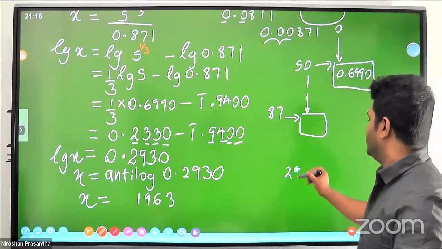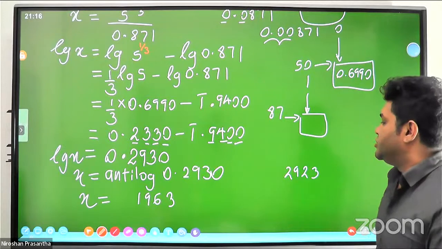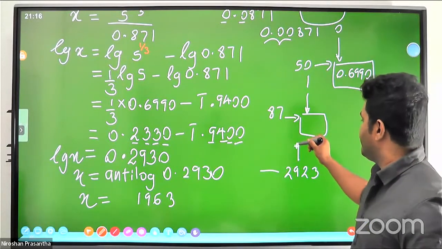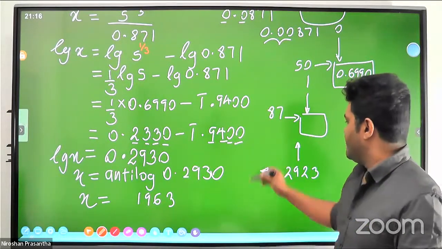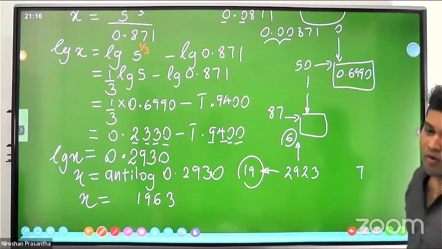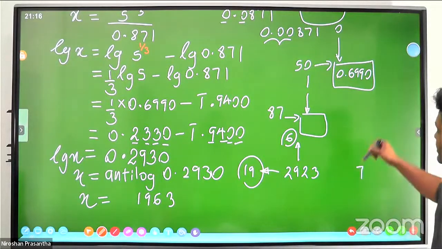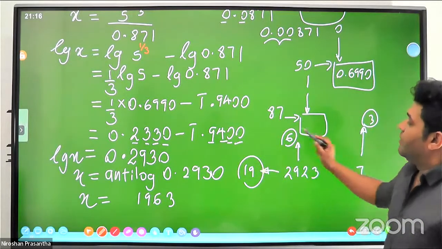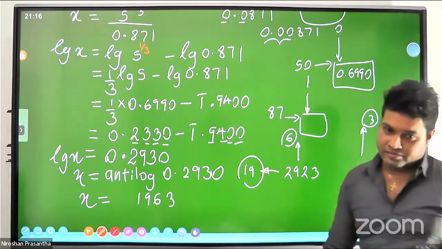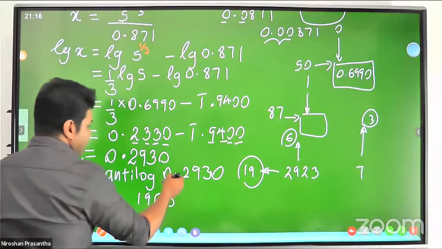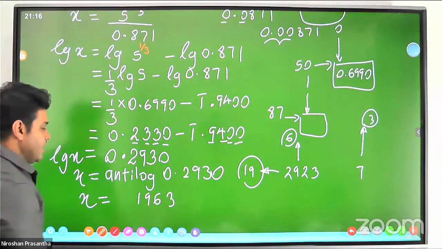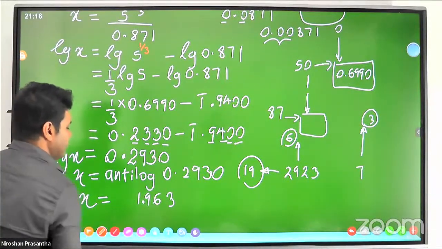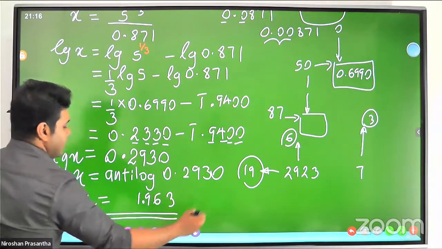You observe 2923, where? 1960. But we must find 7 more. Is there 7 or 6? 7 at 3. Right. Then you have to collect the numbers 1960. Because of this 0 point, you have to separate this as 1. The X is 1.963.